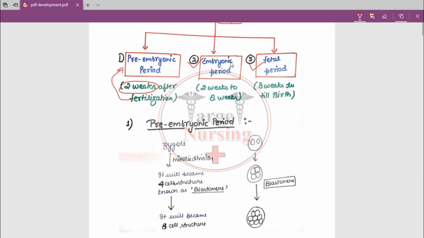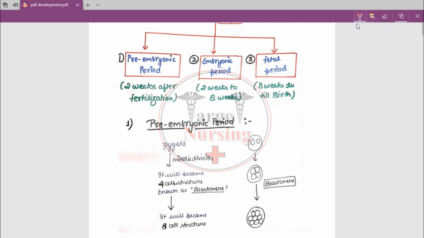After that comes the embryonic period, the period after the pre-embryonic period. The pre-embryonic period ends at 2 weeks. So the embryonic period will be from 2 weeks to 8 weeks. The third one is the fetal period, after the embryonic period. Where the embryonic period ends, at 8 weeks, from the 8th week till birth, what will be the period? That is known as the fetal period.